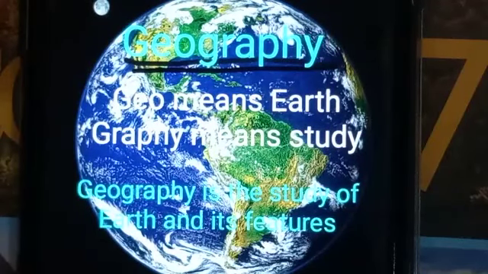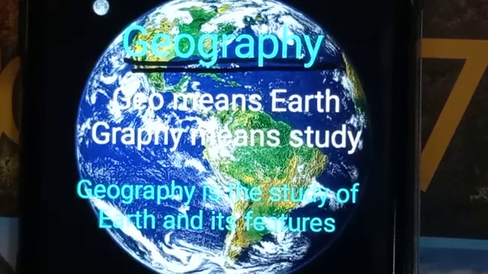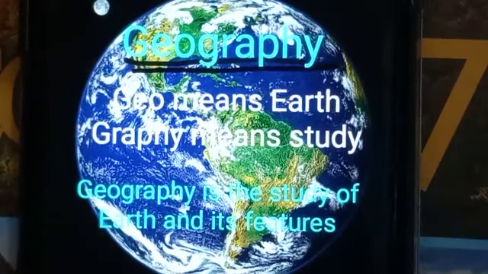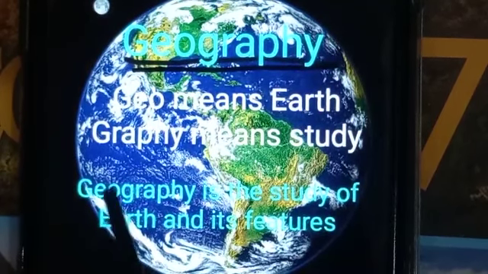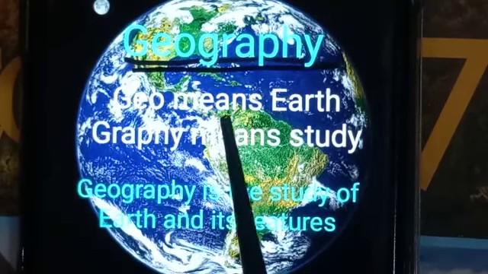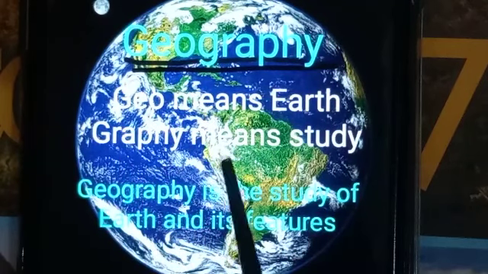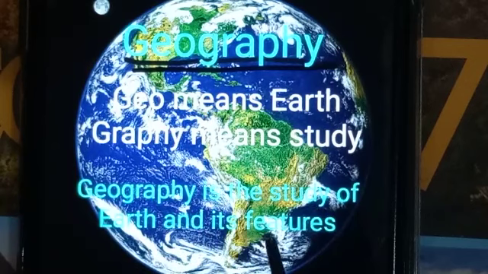Before coming towards the course contents of our Geo Class 7 course, first of all, we should know what is meant by geography. As in your junior classes, you have read the definition of geography: geo means earth and graphy means study. So, geography is the study of earth and its features.